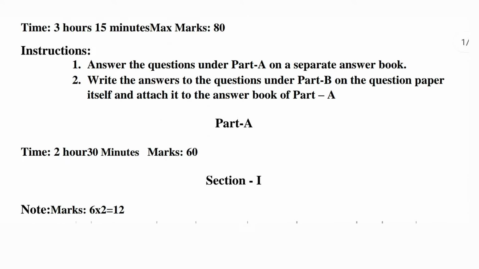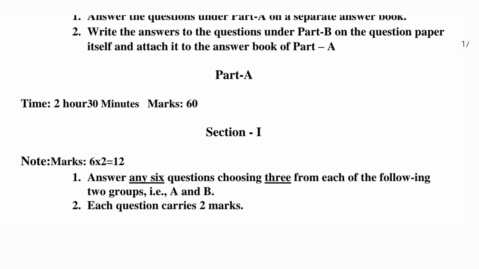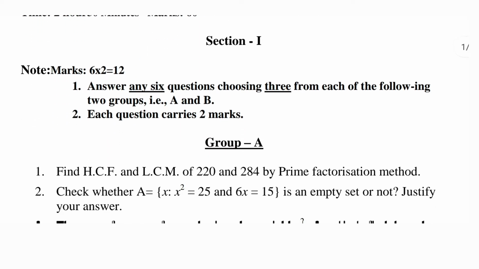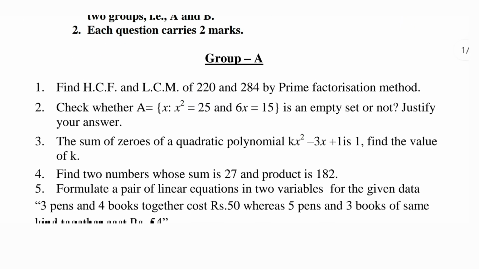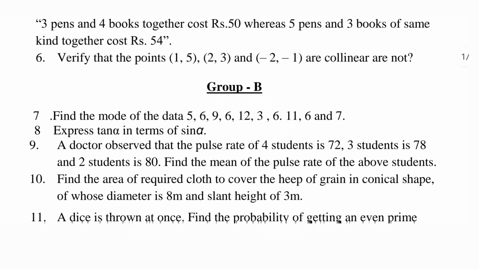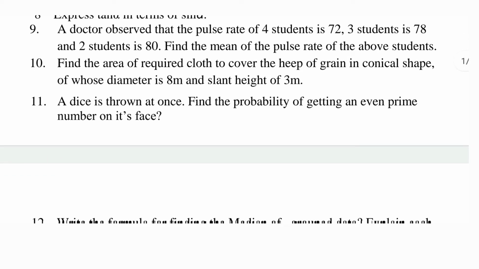Now coming to part A. We have 2 hours 30 minutes for solving this, and maximum marks is 60. In this we have 3 sections. Section 1 has 6 into 2, that is 12 marks. You have to solve any 6 questions, choosing 3 from group A and 3 from group B. Each problem carries 2 marks. Group A contains 6 problems and group B contains another 6 problems.